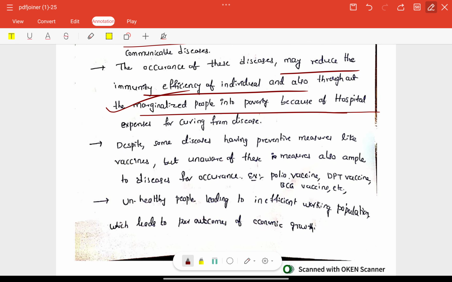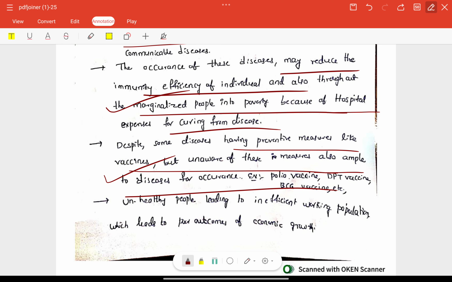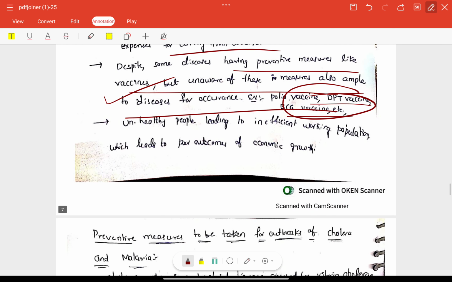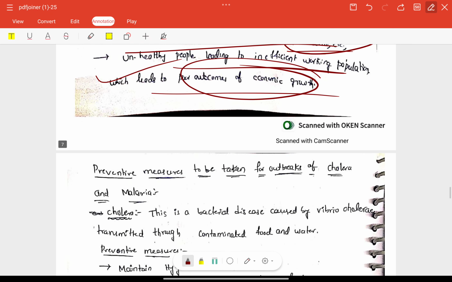Hospital expenses are also very high. Despite some diseases having preventive measures like vaccines, unawareness of these measures also leads to disease occurrence. Polio vaccine, DPT vaccine, etc. Very good. Unhealthy people lead to an inefficient working population, which harms economic growth, also a very important point. So here the economic burden is also very important, right?